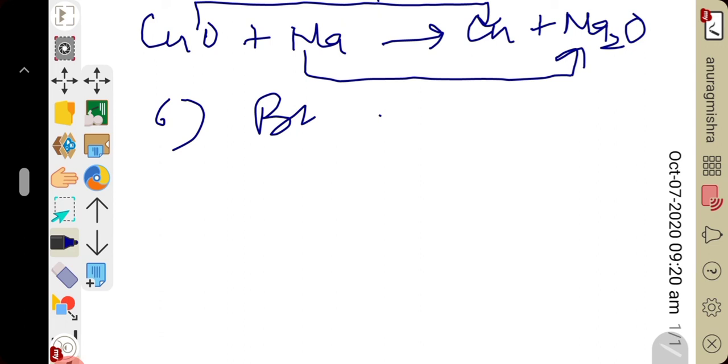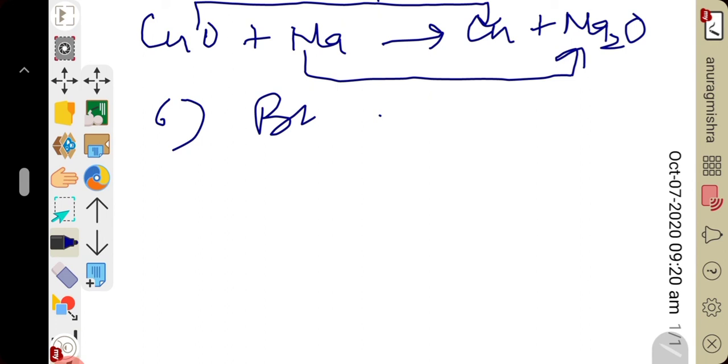Directly sodium oxide cannot be formed. In previous classes you have seen the reaction written as Na plus O2 gives Na2O. Always remember, Na2O cannot be formed directly. Indirectly it can be formed, but not directly. When sodium metal burns in presence of oxygen, it forms sodium peroxide, Na2O2.